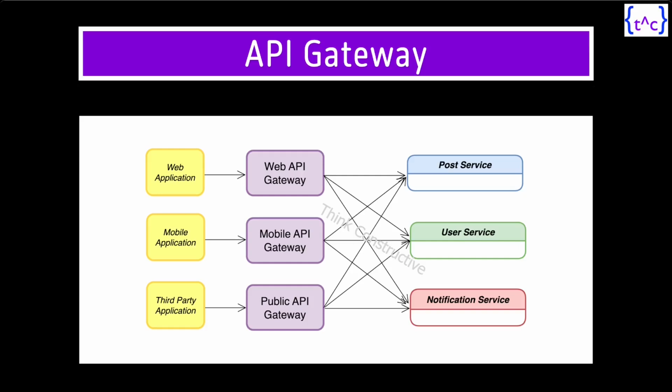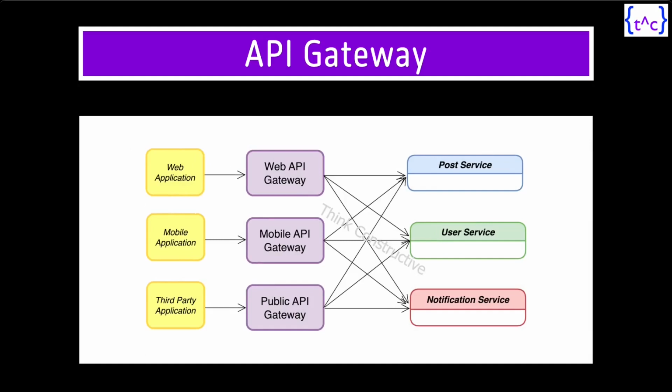So what happens? Client applications are happy because they are sending the request to the respective gateways, getting faster responses. And this API gateway is also happy because its load is distributed. So this is one of the solutions to handle overloaded API gateways. Alright, so let us now quickly move towards the implementation of API gateway.